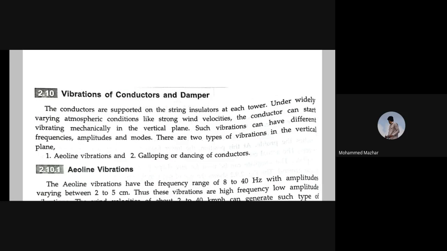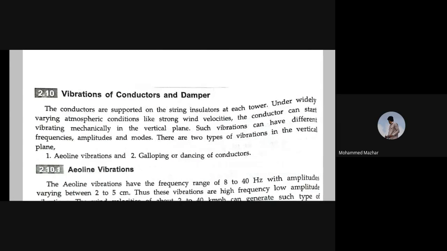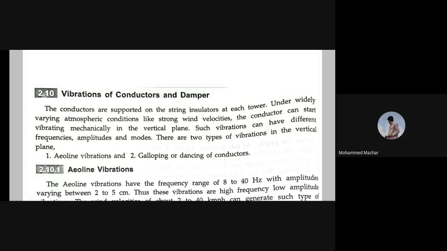When they ask for vibration of the conductors and damper, you need to explain both of these. There are certain frequency ranges in aeolian vibrations and in galloping also. Mainly, it is the frequency of the vibrations.